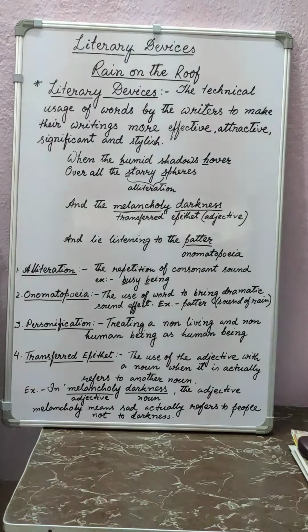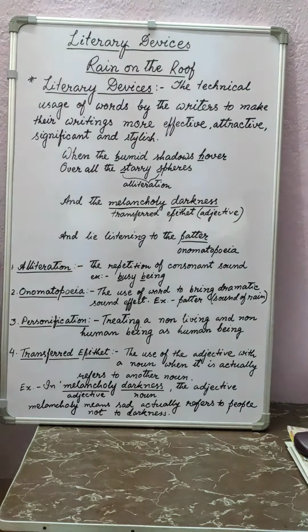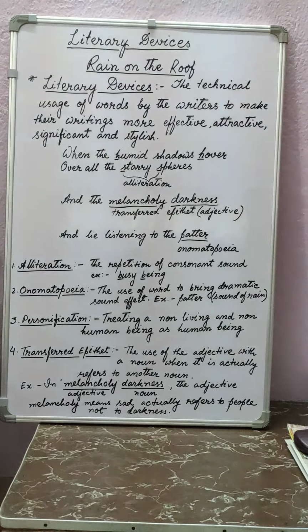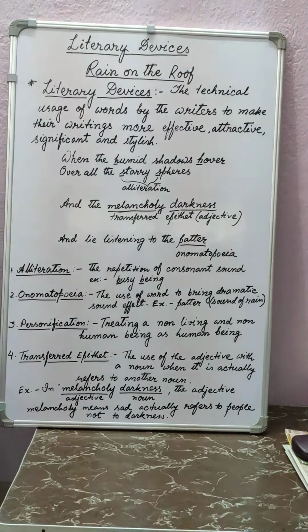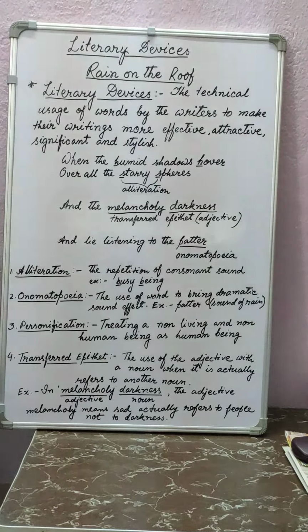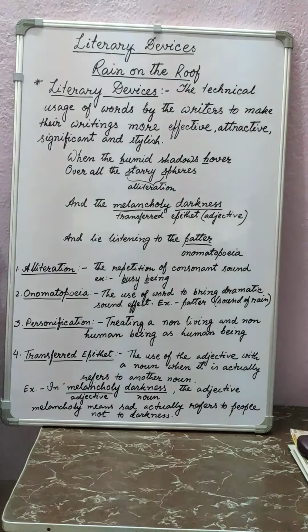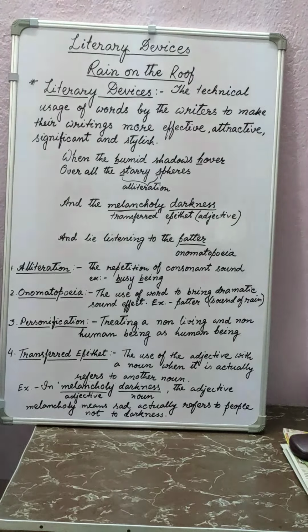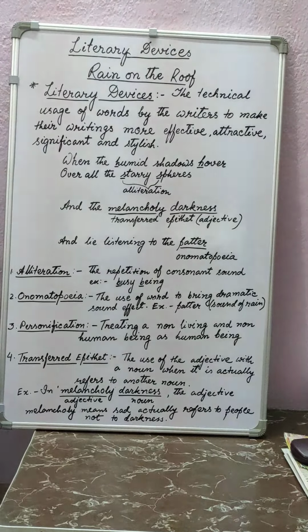So personification is treating a non-living and non-human being, that is, anything having no life, and all the insects, animals and birds, as a human being.